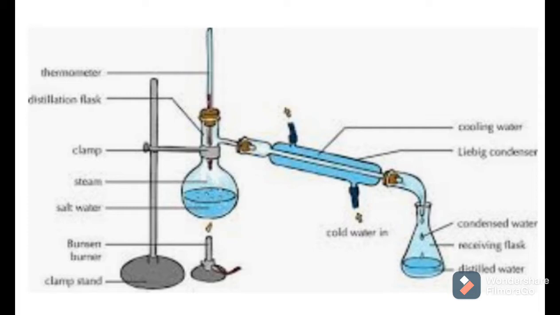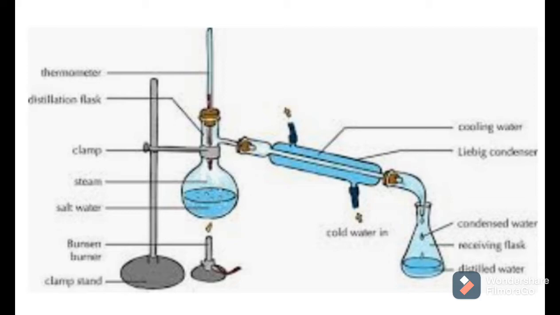You can see in the diagram the distillation setup, but it is not available in our labs, so just observe the diagrams and try to understand what distillation is.